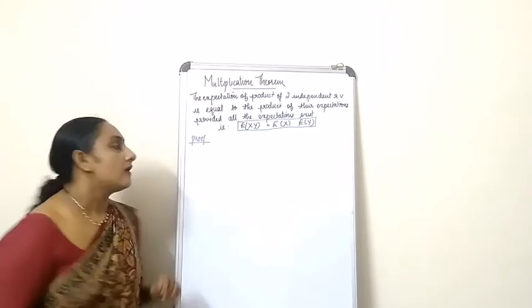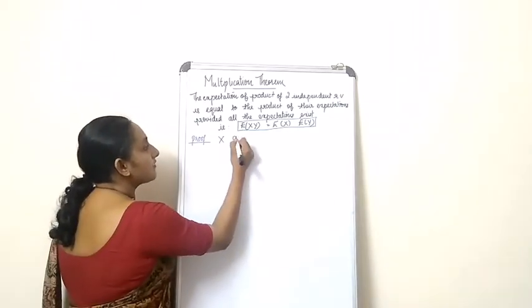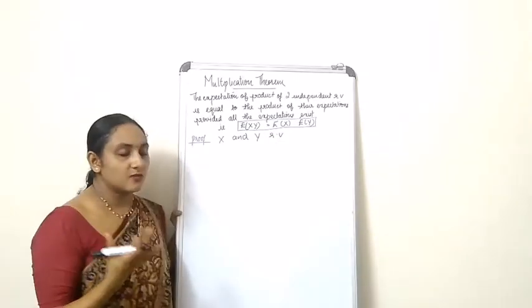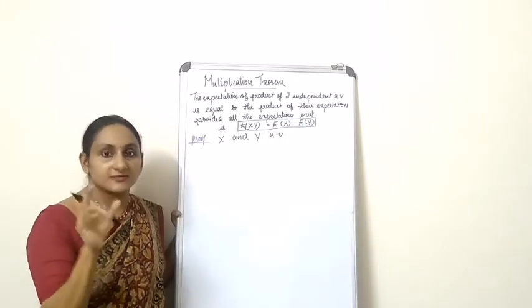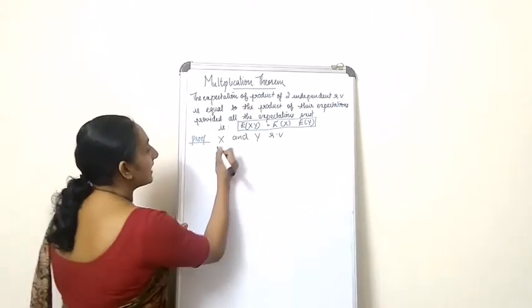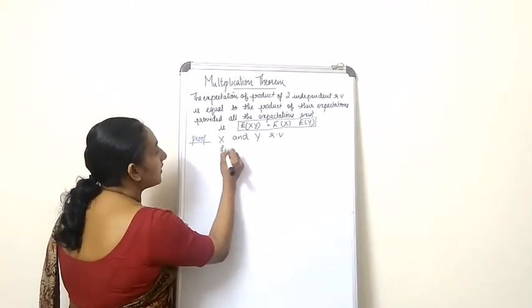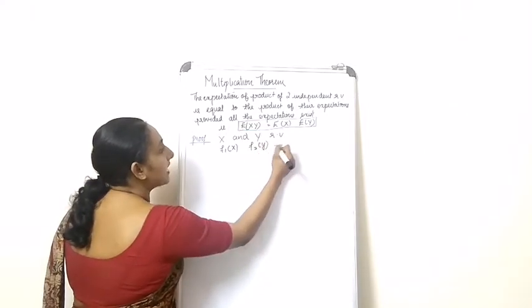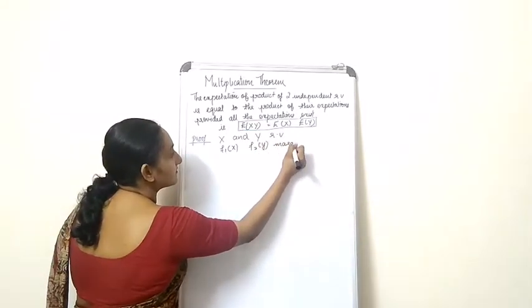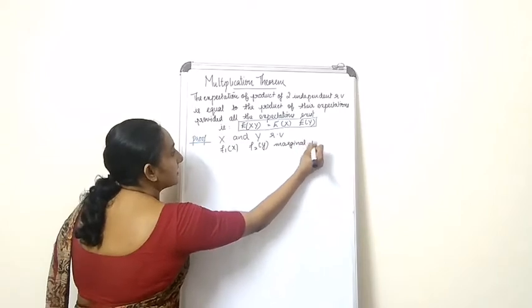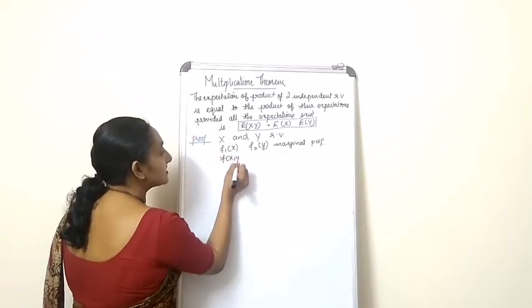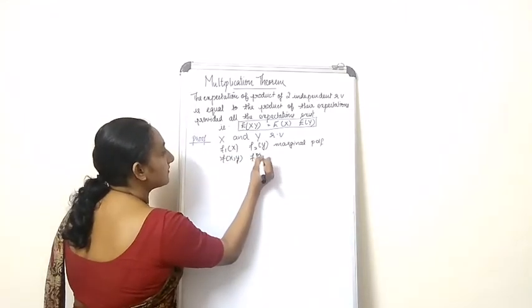Let x and y be two random variables. They are discrete random variables, and let f1 of x and f2 of y be the marginal density functions, the marginal PDFs, and f of xy is the joint PDF.